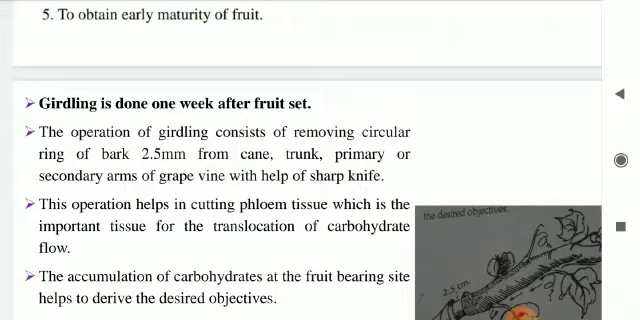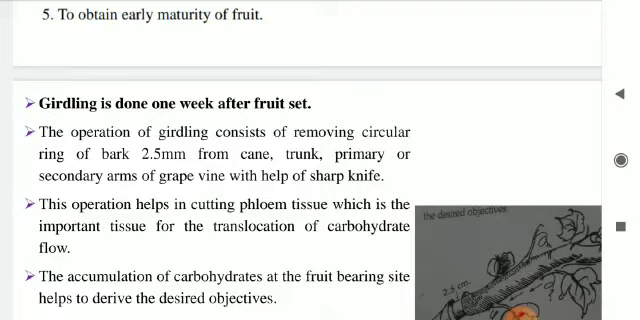This operation helps in cutting phloem tissues, which is the important tissue for the translocation of carbohydrate flow. Now, there are two main tissues, that is xylem and phloem. But this phloem tissue, which is present in the stem or bark, is very important for translocation, means transport of carbohydrates from upper portion to the lower portion. Now, these phloem tissues get cut due to removal of the circular piece of bark with the help of the girdling knife. The accumulation of carbohydrates at the fruit-bearing site helps to derive the desired objectives.